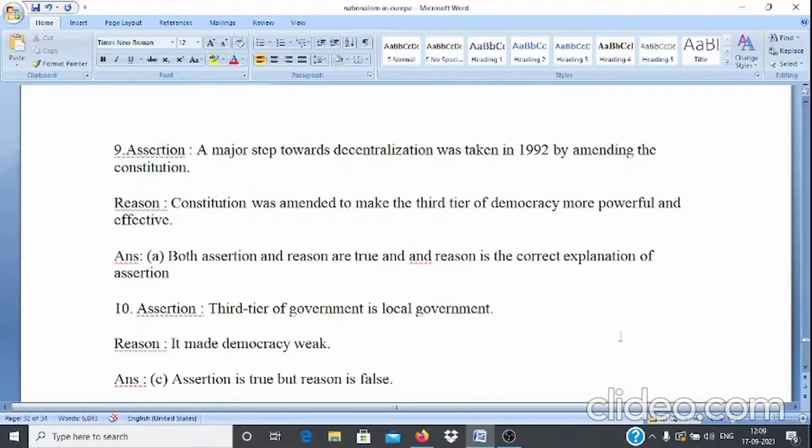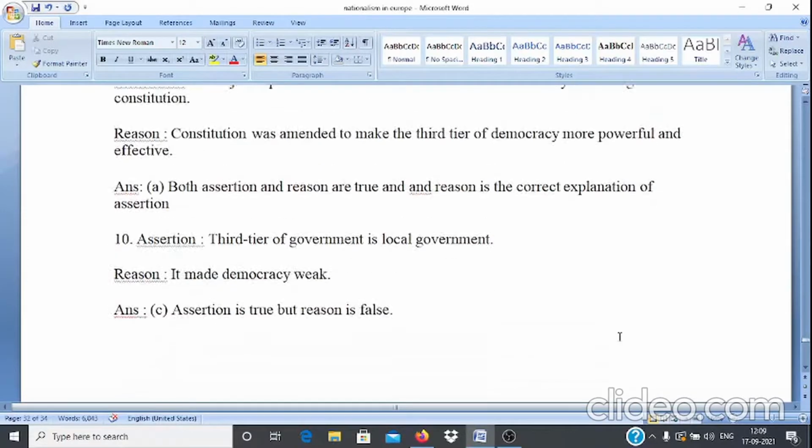Question number 11. Assertion: Third tier of government is a local government. Reason: it made democracy weak. Here answer is option C. That is, assertion is true but reason is false.